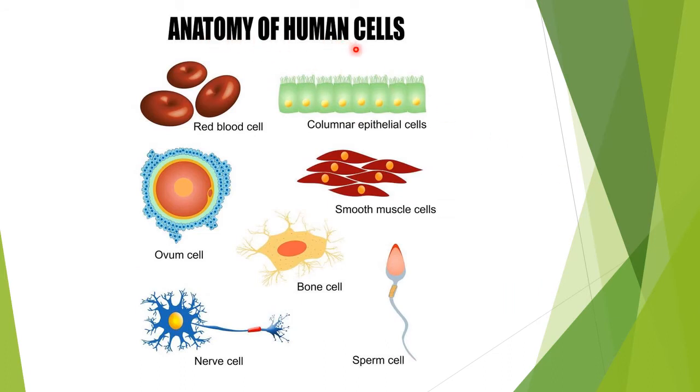This is the anatomy of human cells. That means in humans, various kinds of cells are found. Number one is red blood cells. Next one is columnar epithelial cells. Next are ovum cells, smooth muscle cells, bone cells, nerve cells, and sperm cells. These are the types of cells that are present in our body.